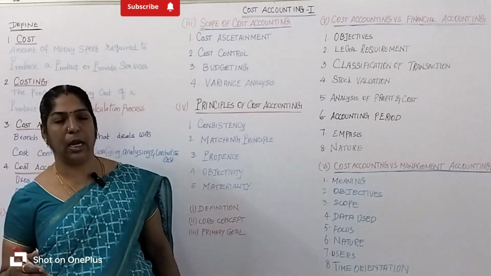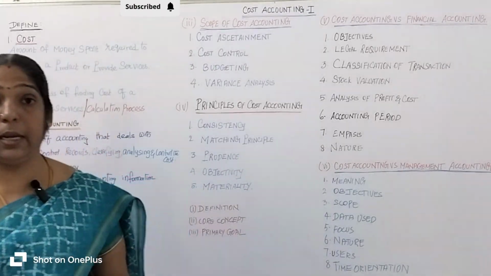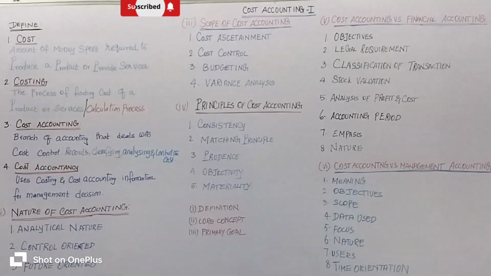Cost accounting is concerned mainly with present and past costs, for example analyzing last month's production expenses. Management accounting is concerned mainly with future planning, so it prepares the next expansion budget.